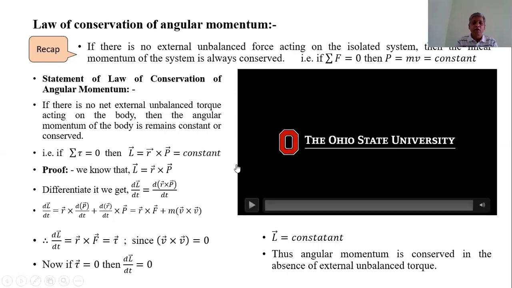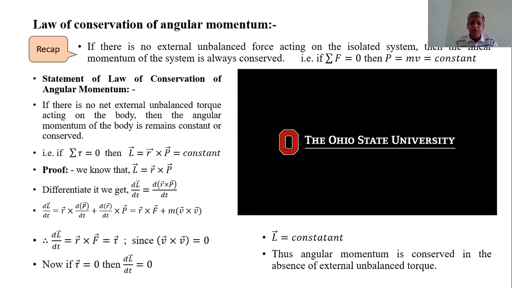That man cannot apply external unbalanced torque. Initially, he rotates with uniform angular velocity. But when he stretches his arms, angular velocity decreases, and when he folds his arms, angular velocity increases. That is, the angular momentum is conserved.